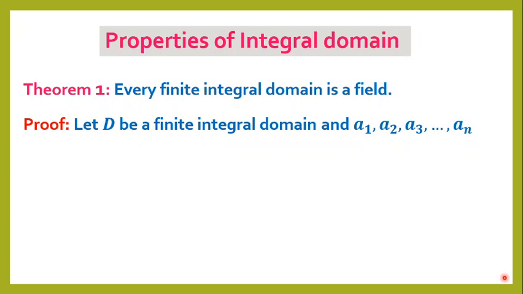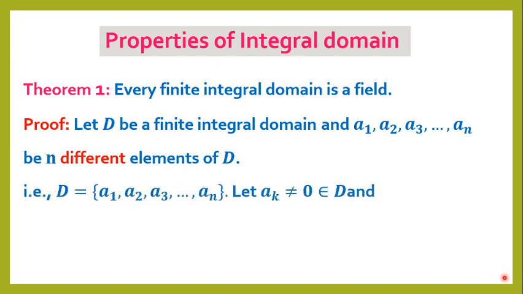Let D be a finite integral domain and a1, a2, etc., an be n different elements of D. That is, D equals {a1, a2, etc., an}.